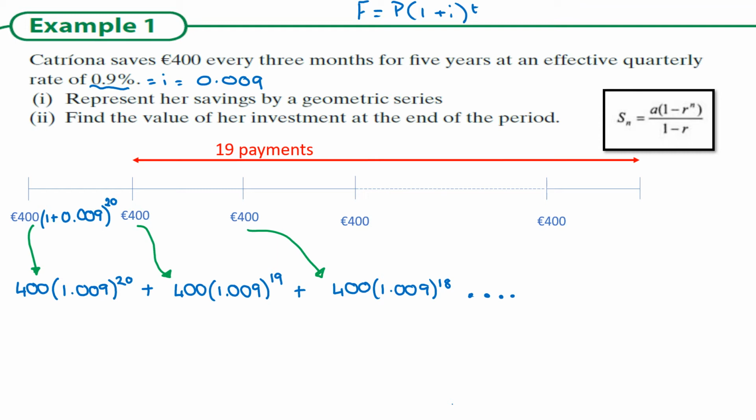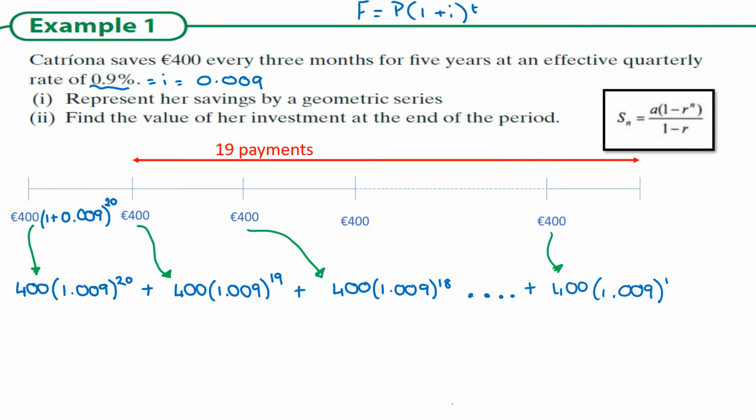Here we have each of these boxes is effectively one period. So this 400 here is going to be 400 invested for simply one period. So, I don't know what went wrong with my pen there, 1 second. 1.009 to the power of 1.